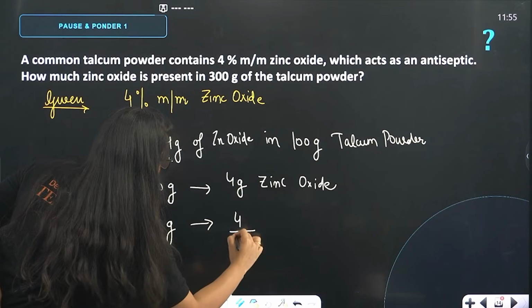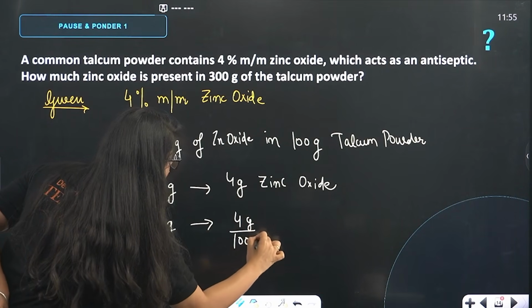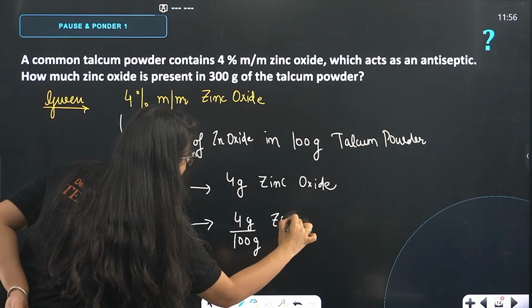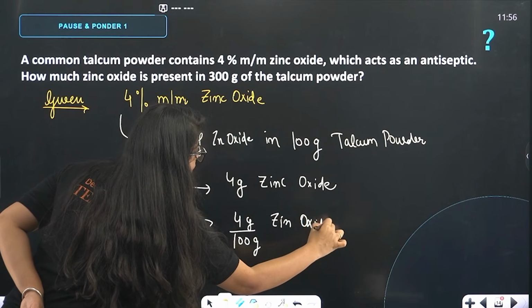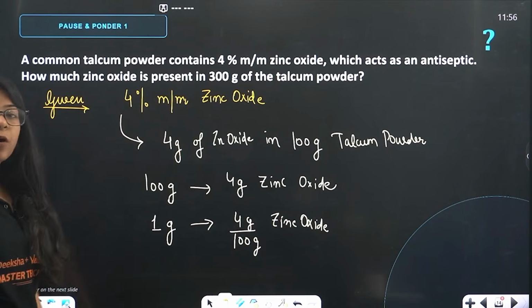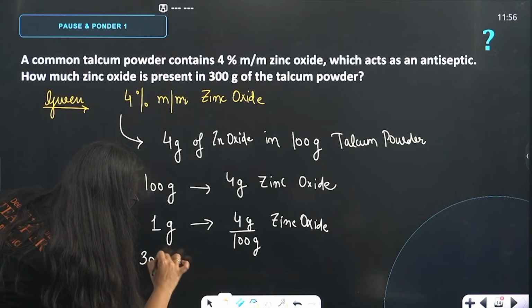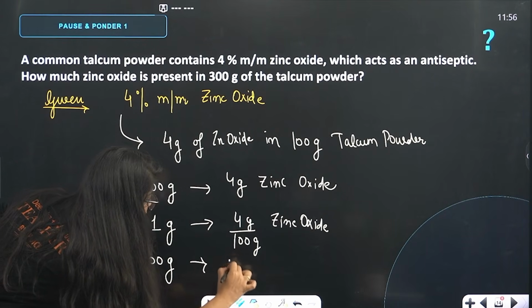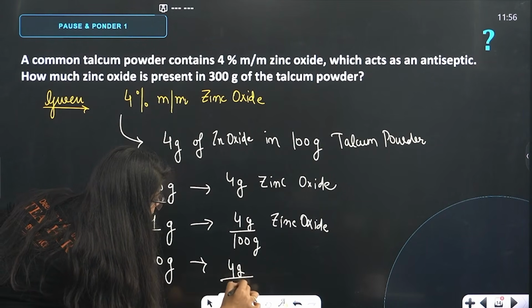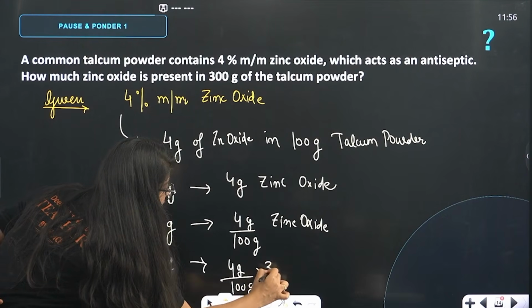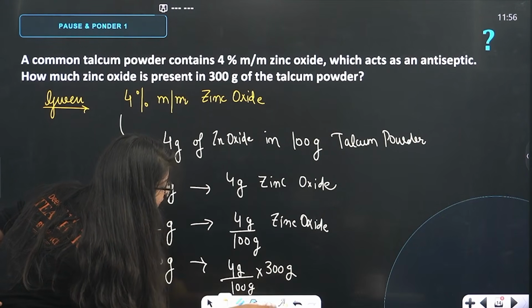4 gram divided by 100 gram. This much zinc oxide will be there in 1 gram of talcum powder. Understood? Now you multiply it with 300 gram. This is how you have to write. So 4 gram divided by 100 gram into 300 gram. So this will be your final answer.